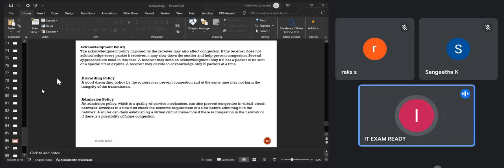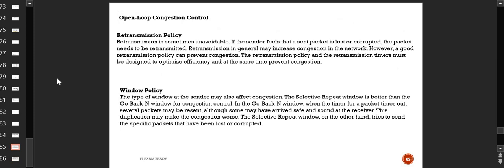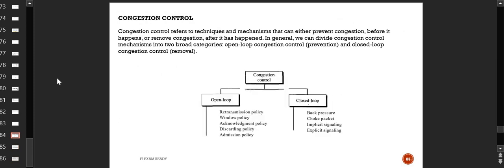So different admission measures in the network devices can be applied to prevent congestion. These were the 5 policies that we discussed for open loop: retransmission, window policy, acknowledgement policy, discarding policy, and the admission policy. Are these policies clear?